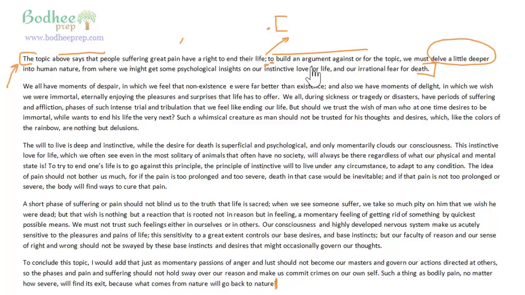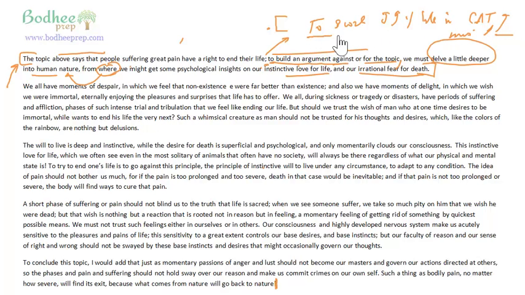So it says here, to build an argument against or for the topic, we must delve a little deeper into human nature. From where refers to what? Human nature, right? From where we might get some psychological insights on our instinctive love for life and our irrational fear of death. So the author says, to build an argument against or for the topic, comma, we must. To build an argument, again, this is basically acting like a modifier. To score 99 percentile in CAT, comma, I must work hard, right? So you put a comma, and then you say, I must work hard.